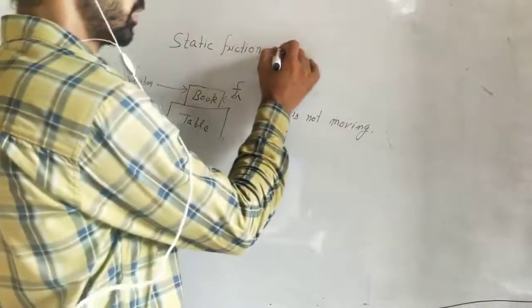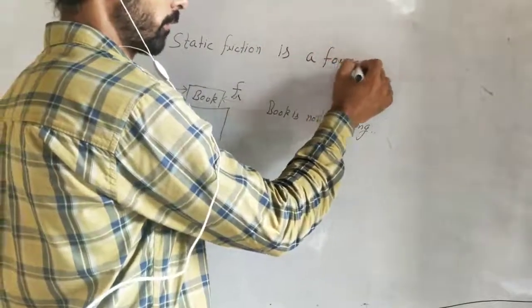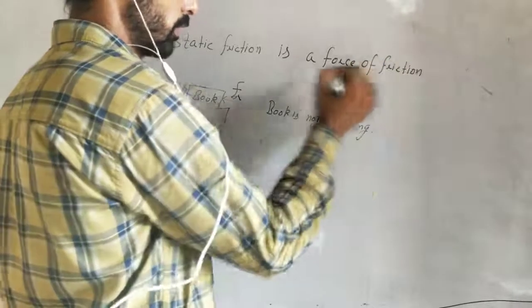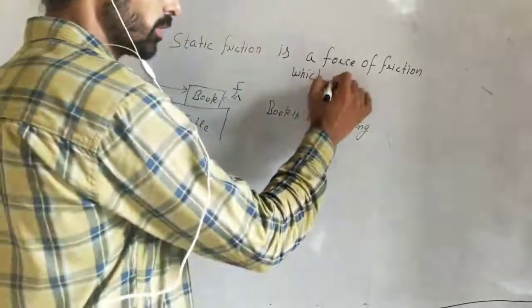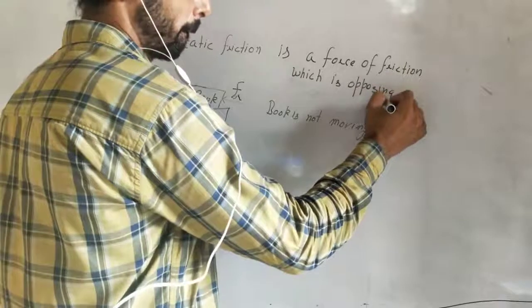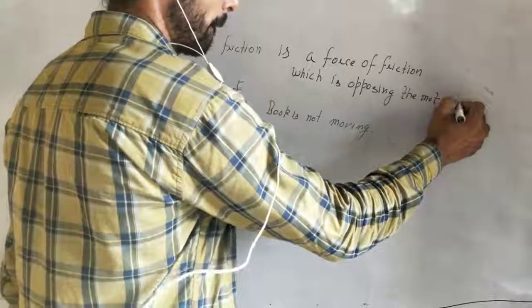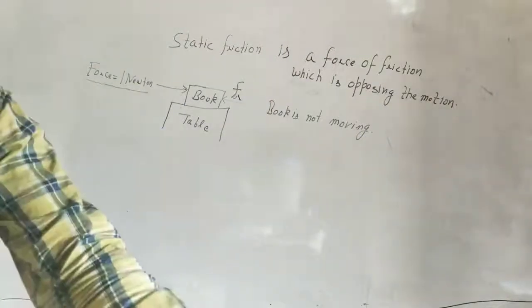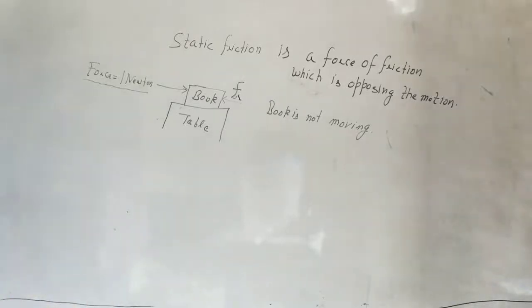Static friction is also a force of friction which opposes the motion, meaning it is not allowing the book to move. This is the first concept.